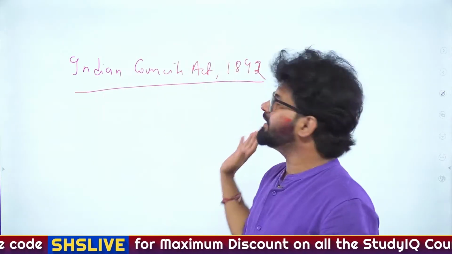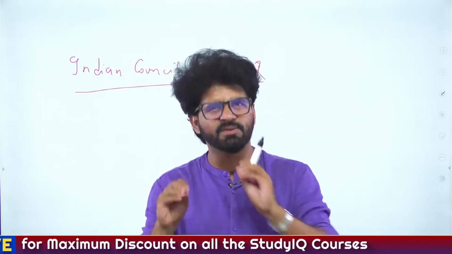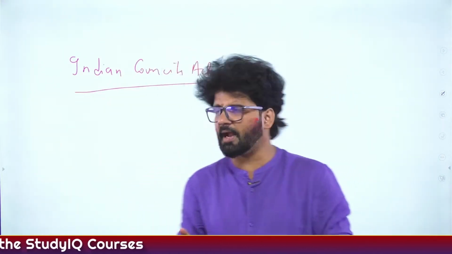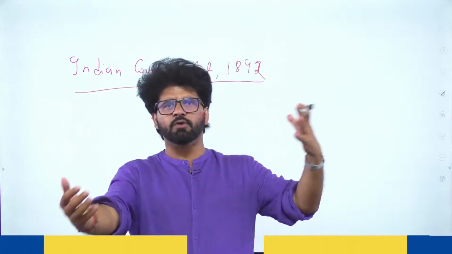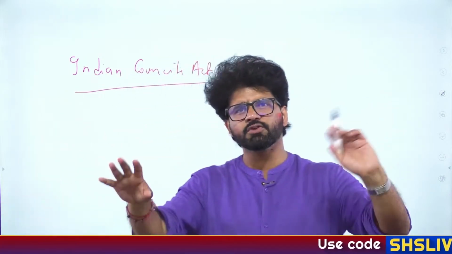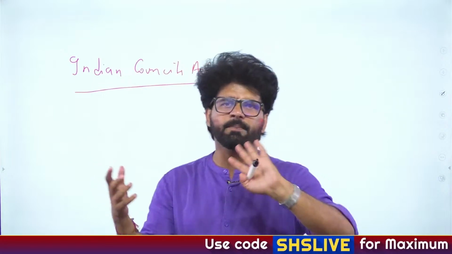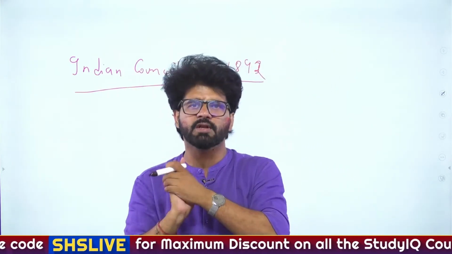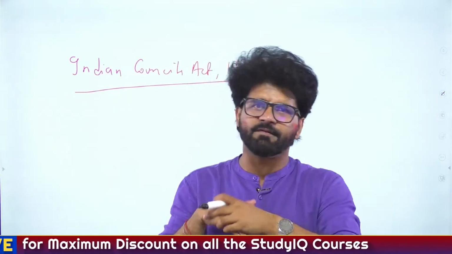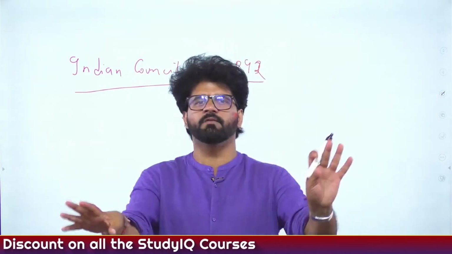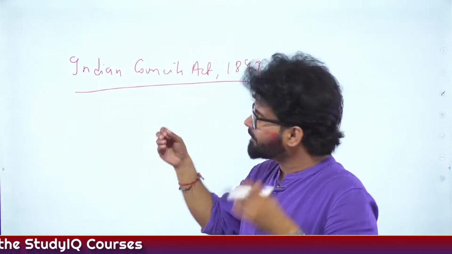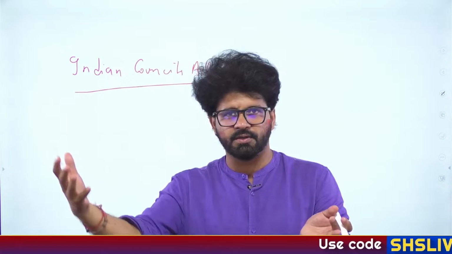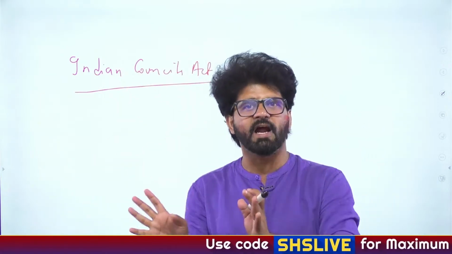Indian Council Act 1892, one of the least important acts, with due respect to this act. Nothing major is happening in this particular act. So we know Central Legislative Council and even provinces, in provinces you have Legislative Council, their members will keep on increasing. This act, as the name suggests, majorly focuses on the council and increasing the number of Legislative Council members, official members, non-official members. Then the members in these councils will be given the right to ask questions, supplementary questions.